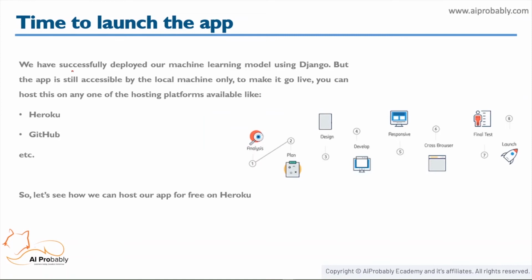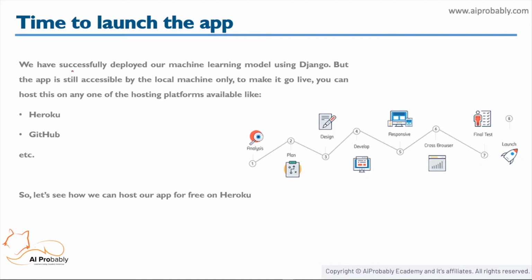So we have successfully deployed a machine learning model using Django, but the app is still accessible by the local machine only. To make it go live, you can host this app on any one of the hosting platforms available, like Heroku, GitHub, or some others. So let's see how we can host our app